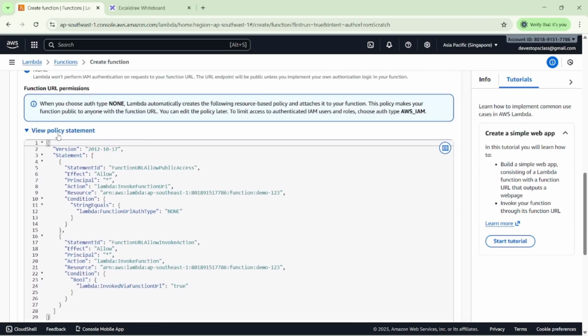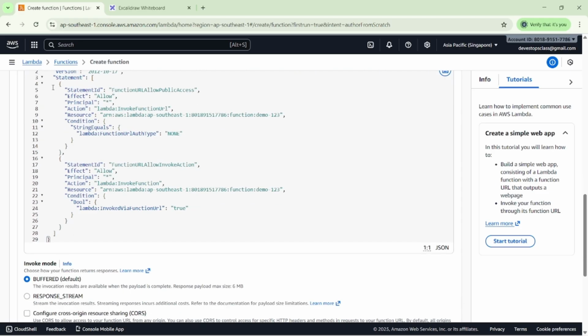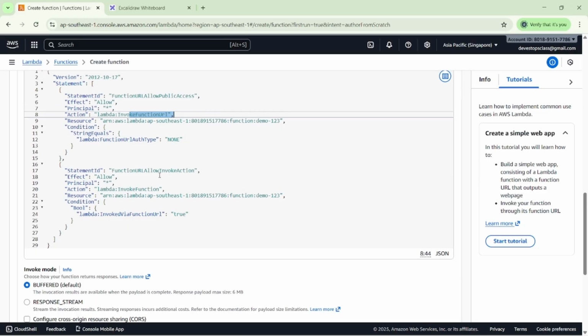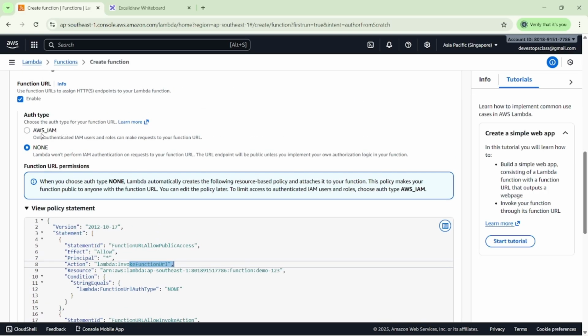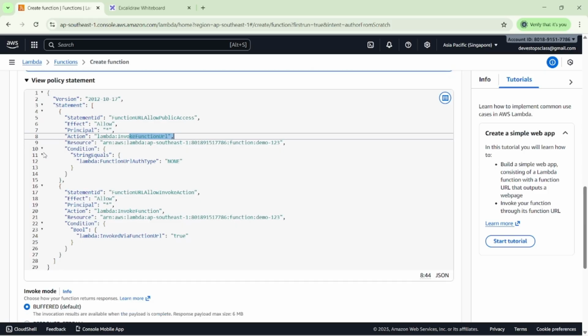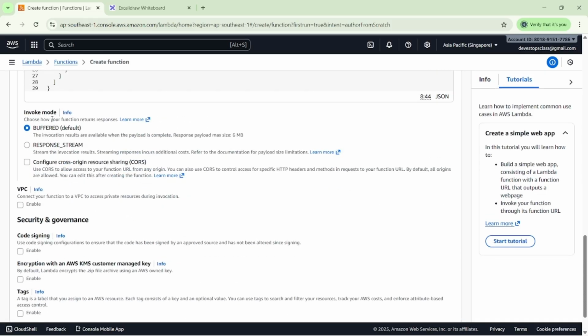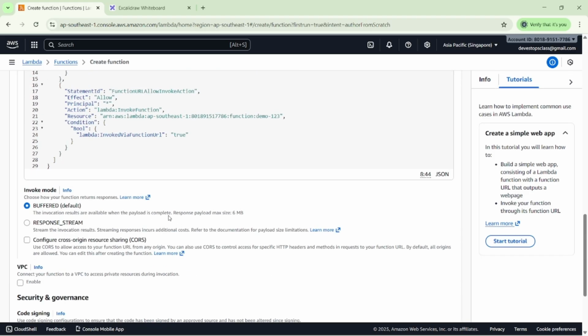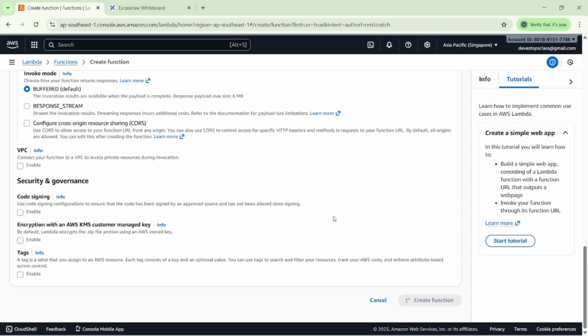You can see here the option to view the policy statement. In that policy, we already know about the Lambda function URL, because whenever you select AWS IAM, other users cannot access our application. I want to deploy my application in the production environment and anyone can access my application. That's why I have selected the none option. Then you can see the invoke mode, buffered. I'm keeping it as it is. Then I'm creating the function.